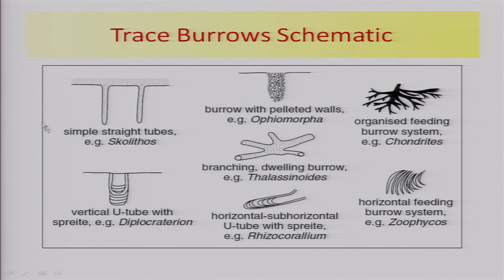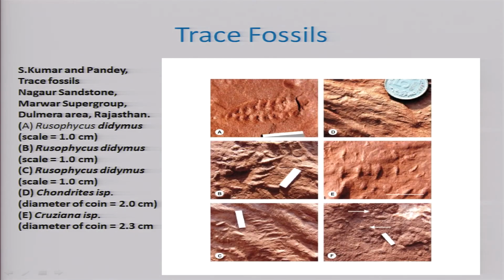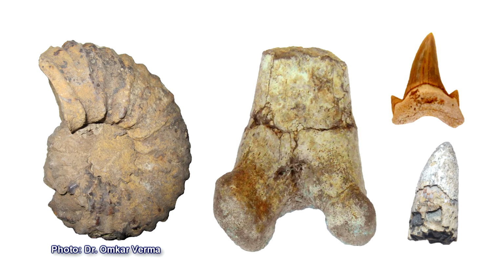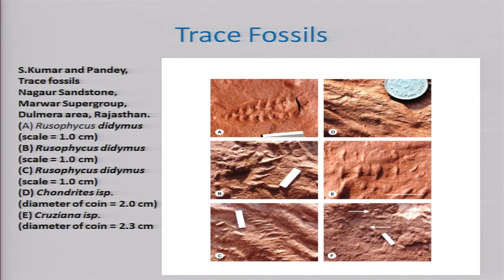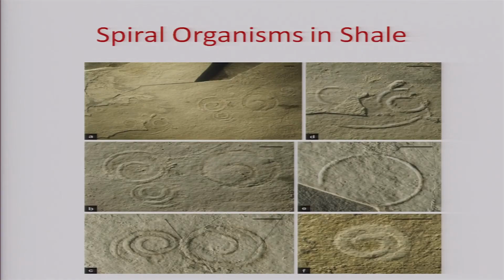This is a sketch showing how the burrows produce a group of fossils which we call trace fossils, which is different from a normal body fossil. You know what is a body fossil? A body fossil preserves its original structure, its original shape, but trace fossils are those which are formed by the activity of the organism. Trace fossils are very important indicators of the sedimentary environment in which they are formed, like similar type organisms which you find in shale.